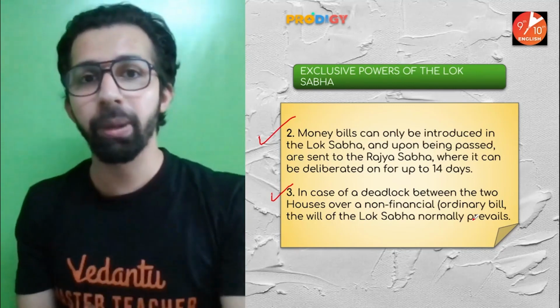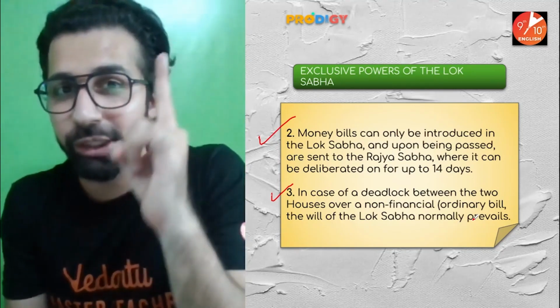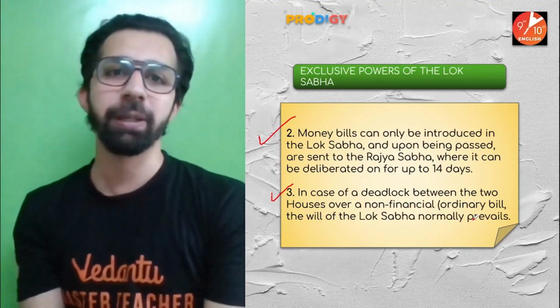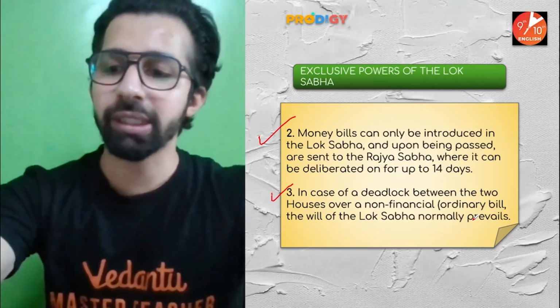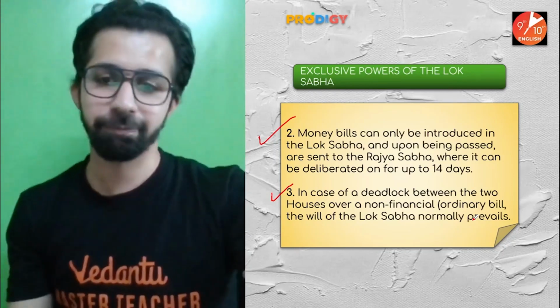Why? Because the number of members in Lok Sabha is more. The maximum strength of Lok Sabha is 550 and the maximum strength of Rajya Sabha is 250. Clear? So as the number of members in Lok Sabha is more, that is why their will prevails.